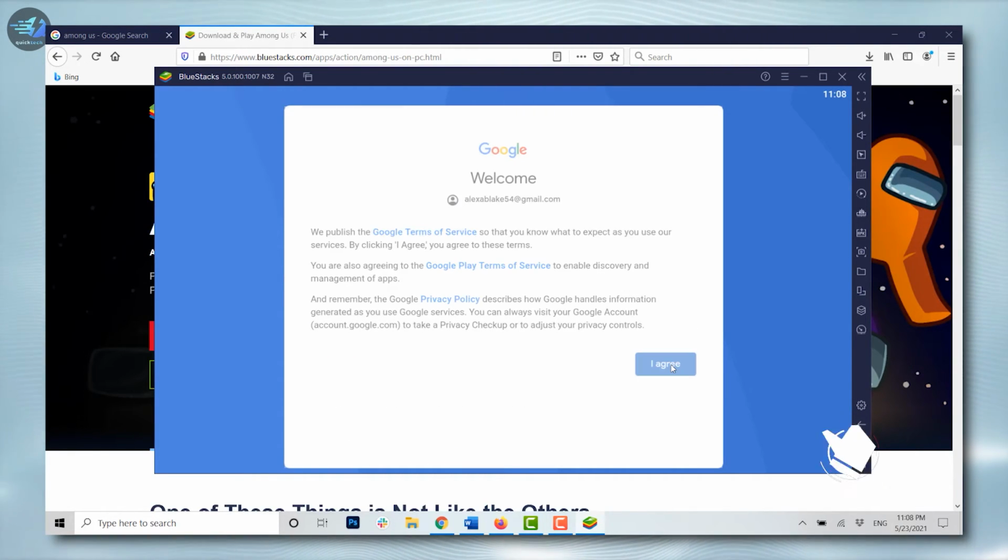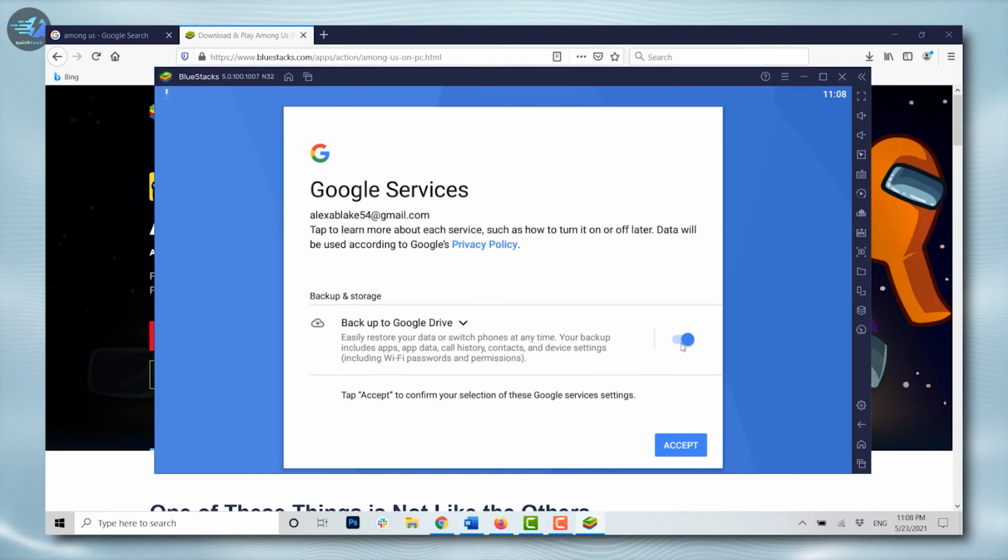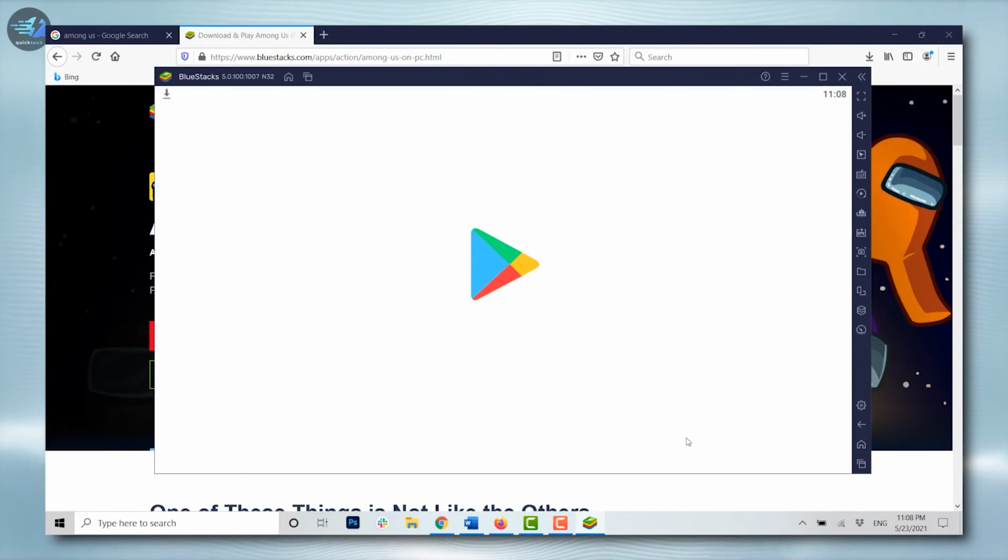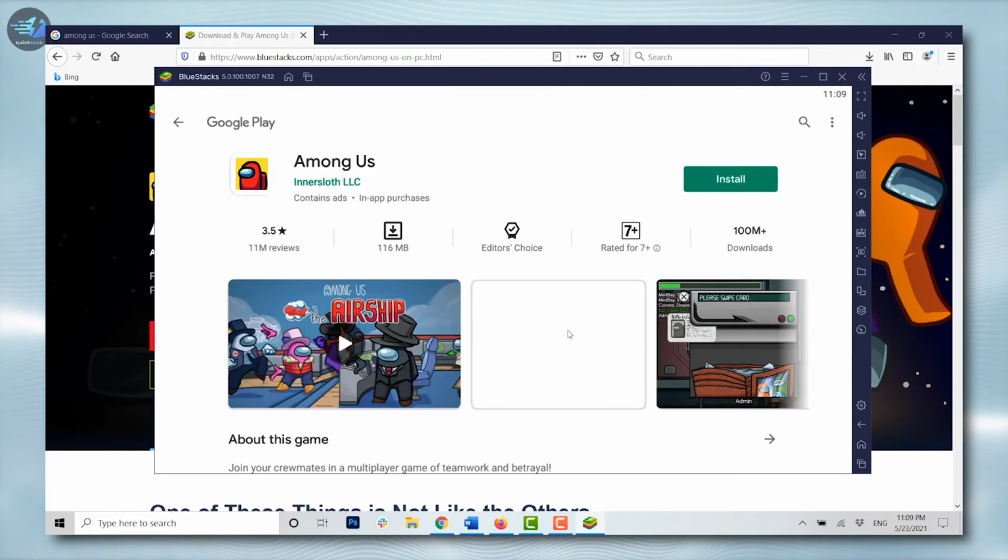Click on I agree. Click on accept. Now you will see the option of install right after you get logged in into your account. You tap on install.